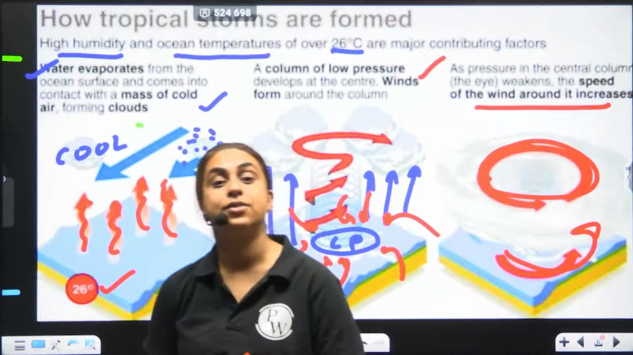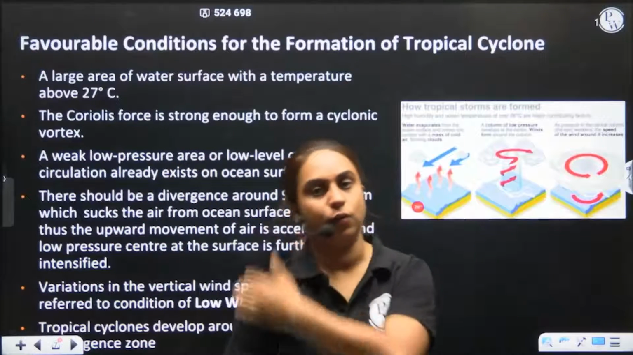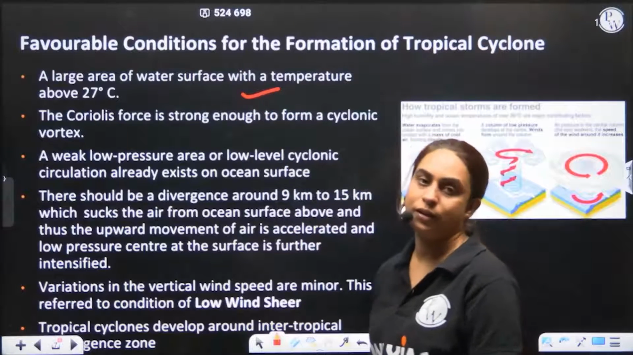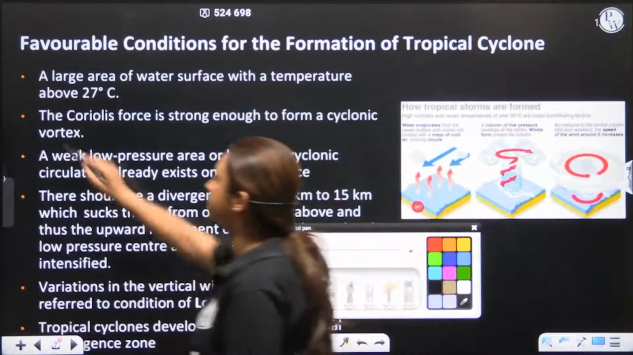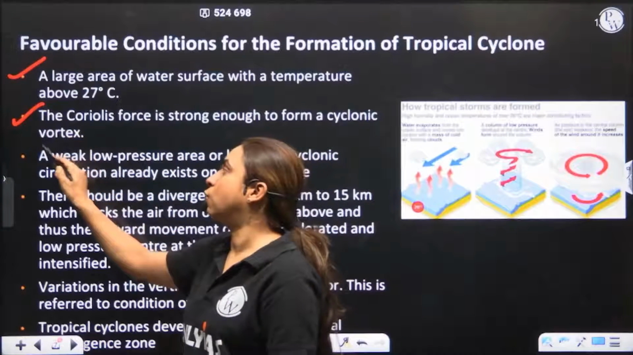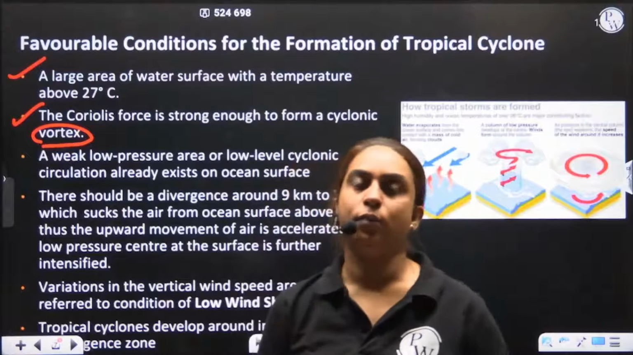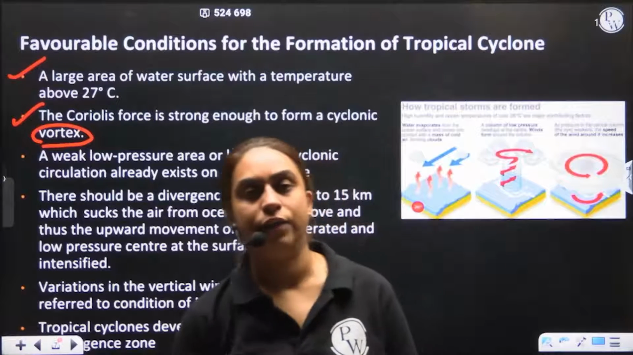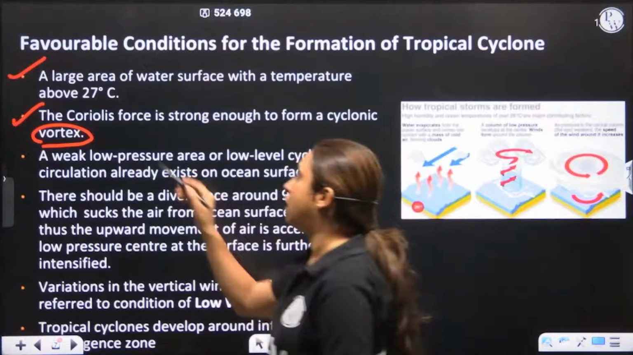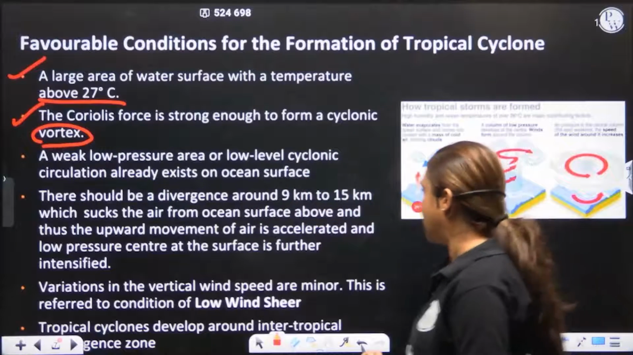But what are the essential conditions that contribute to the development of the tropical cyclone? One that we've already seen, that you would need an ocean surface with temperature above 27 degrees Celsius. We also need Coriolis force for the vortex to be formed. We saw that tropical cyclones are not found at the equator because there is no Coriolis force, and we need Coriolis force for the circulation to start taking place.